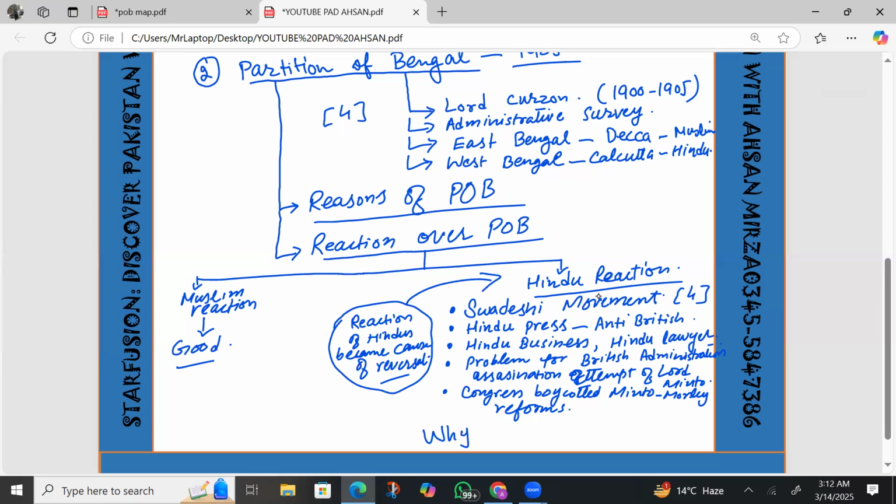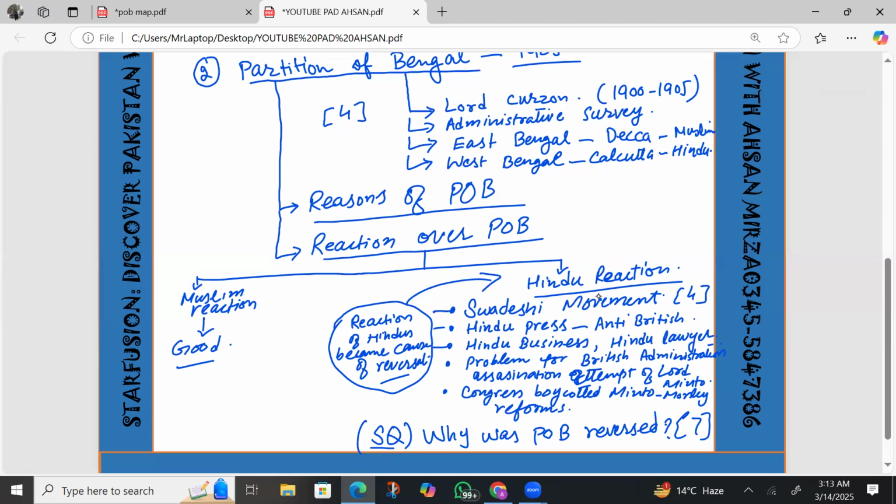You have to write 3 points. You can write the first 3 points in 3 paragraphs. So, why was POB reversed by the British? This is a 7 marks question. In a 7 marks question, you need to give 3 well-explained reasons, and these reasons must be linked with the question statement. This is about the partition of Bengal.